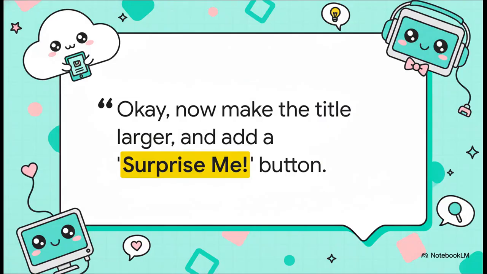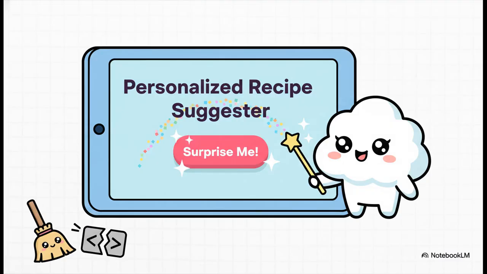And this is the part that honestly feels like magic. We don't need to dive into any code to make changes. We just talk to it. We can say something as simple as this. Okay, now make the title larger and add a surprise me button for a random recipe. It's really just a chat. And just like that, the app is updated. Look at that. The title's bigger, and boom! There's our brand new Surprise Me button. It's this super simple back and forth process that lets you tweak and perfect everything about your app without ever having to touch a single line of code.